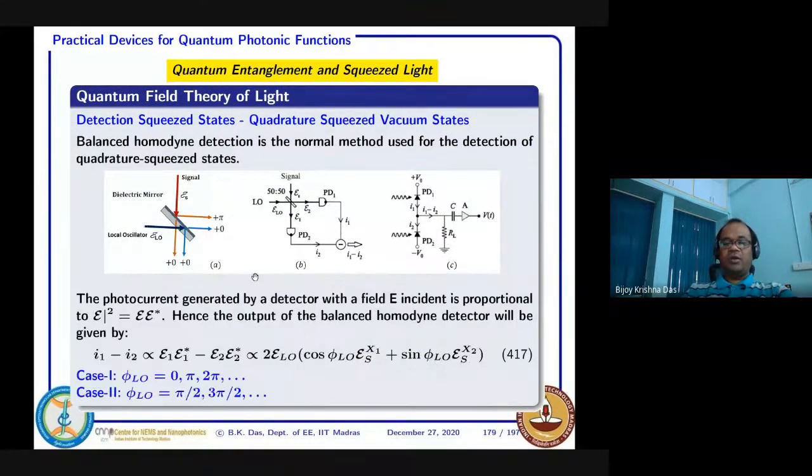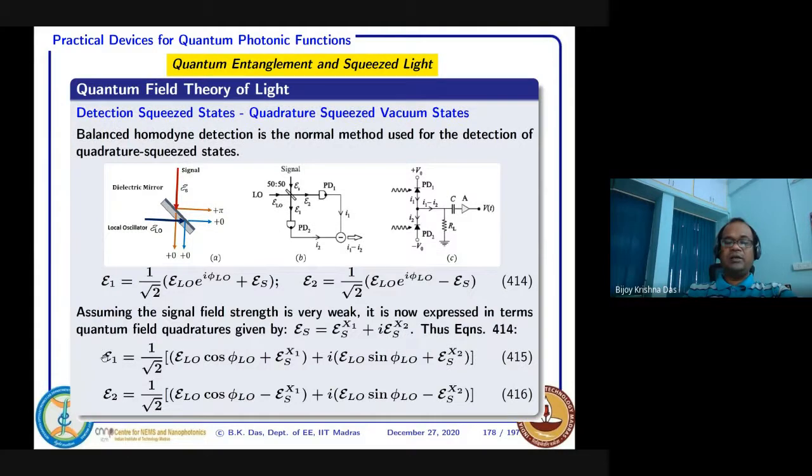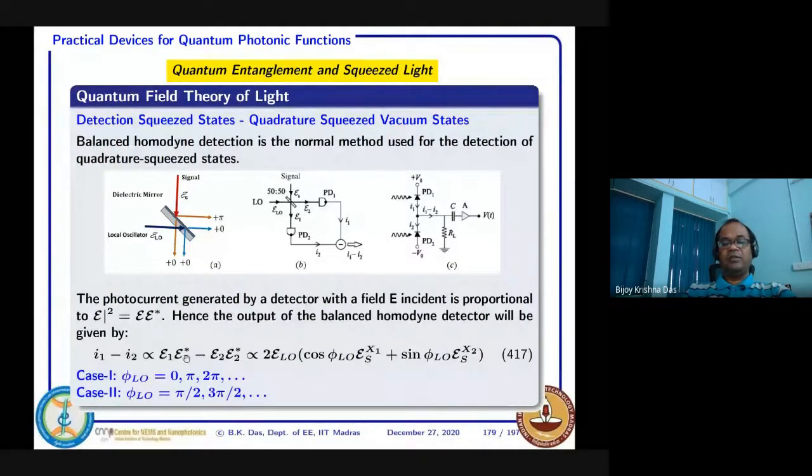So if I try to see this I1 minus I2, that must be proportional to E1 E1 star minus E2 E2 star. That means two currents: I1 is proportional to this one, I2 is proportional to this one, so I1 minus I2 is proportional to this one. And we have the expression for E1 and E2. So if I try to find this expression, it ends up like this.